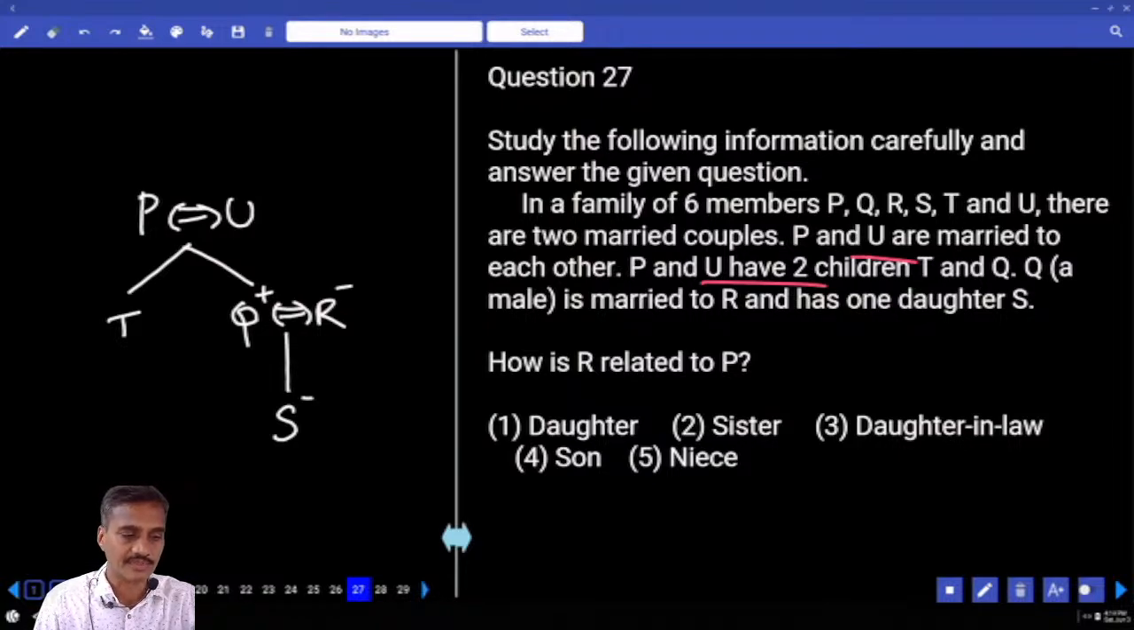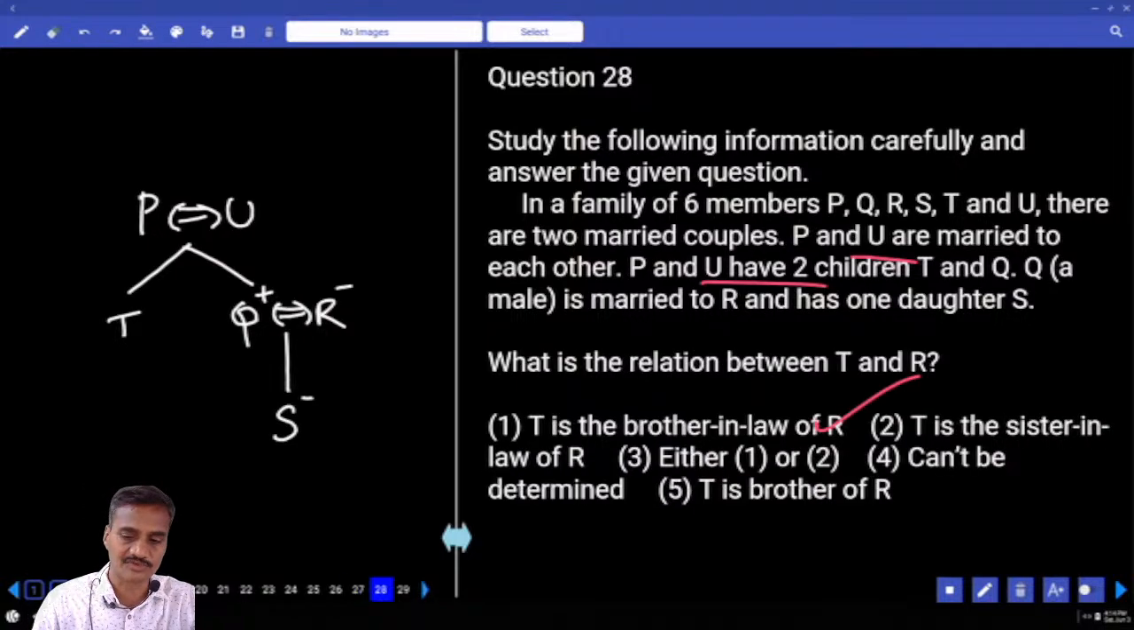Then how is R related to P? Tell me how R is related to P here. R is P's son's wife, that is daughter-in-law, choice 327.